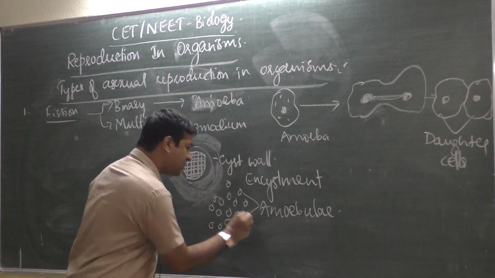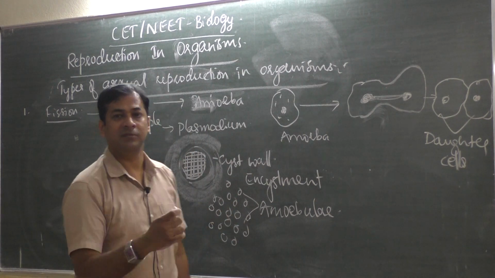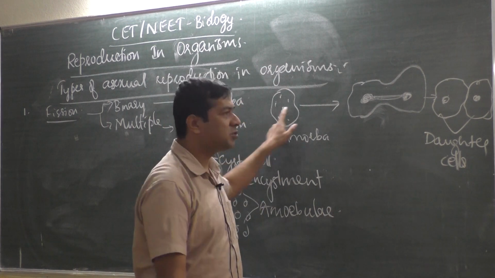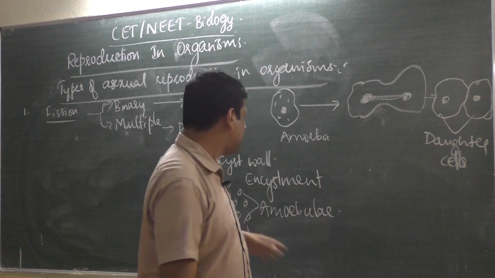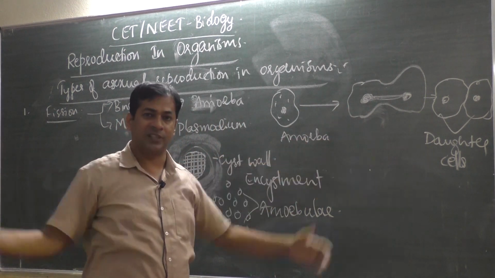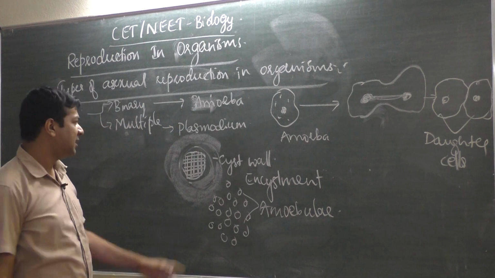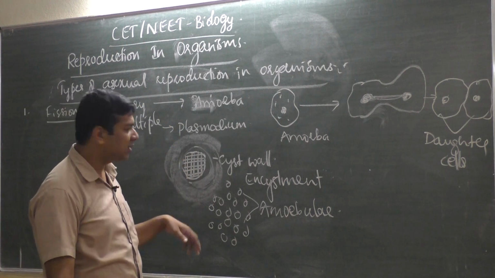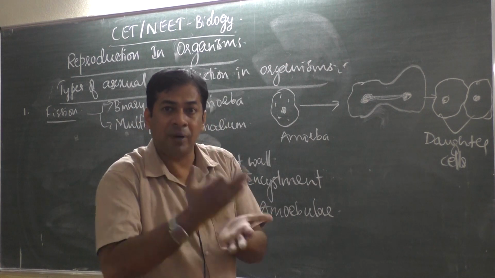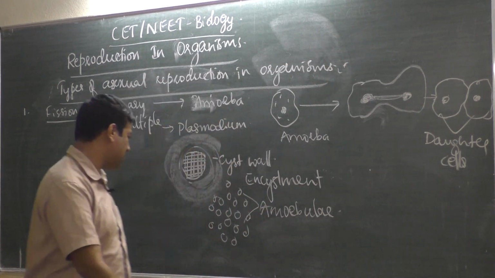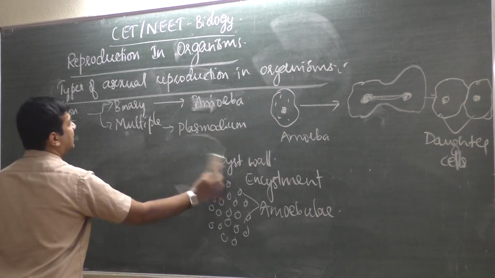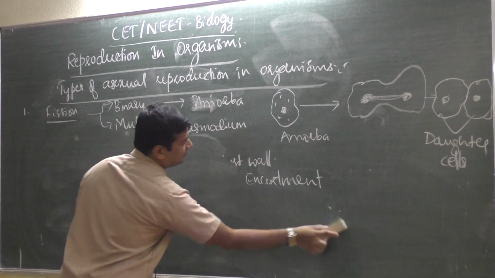Then each one becomes a Plasmodium, each one becomes an entire organism. Amoeba produced only 2 daughter cells, 2 offspring, but this Plasmodium has produced hundreds of offspring. As it is more than 2, it is called multiple fission. Many parts are produced. So one type of asexual reproduction we learnt, that is fission.